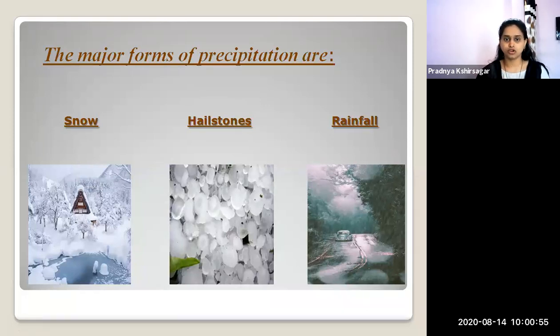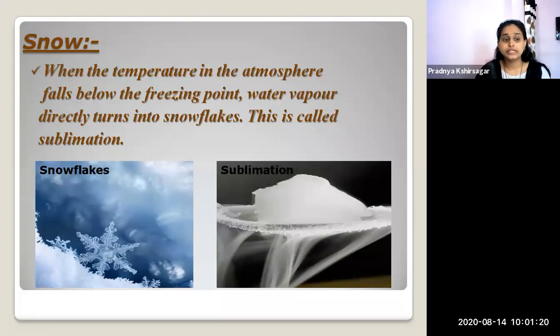What are the major forms? There are three major forms of precipitation. First is snow, second is hailstones, and third is rainfall. One by one we are going to study in detail the major forms of precipitation. What is the first one? The first major form of precipitation is snow.